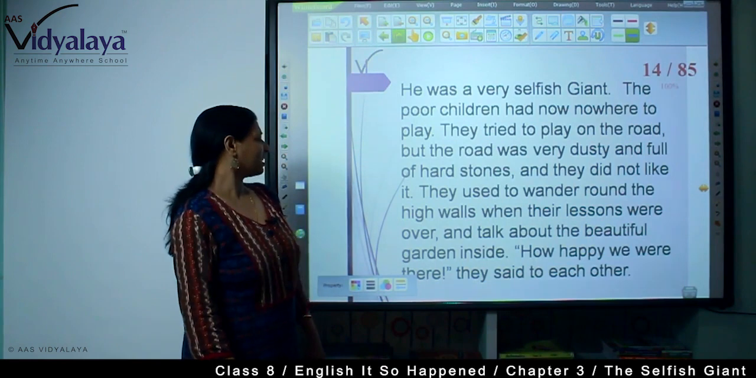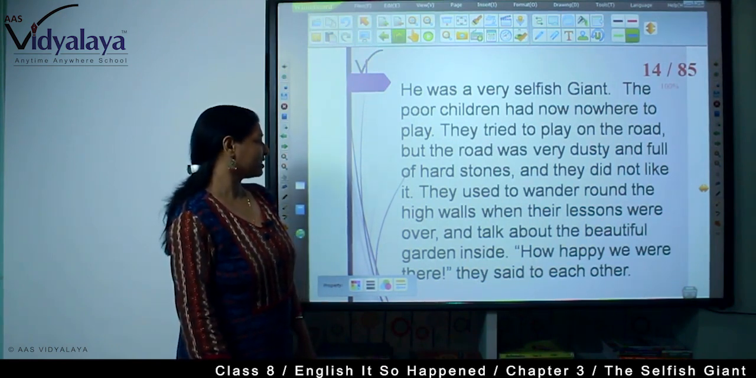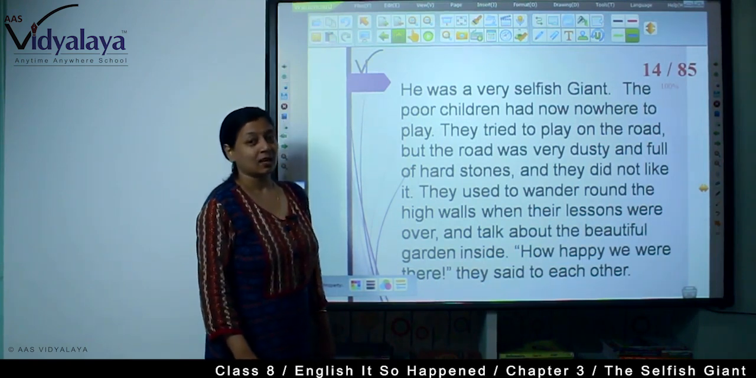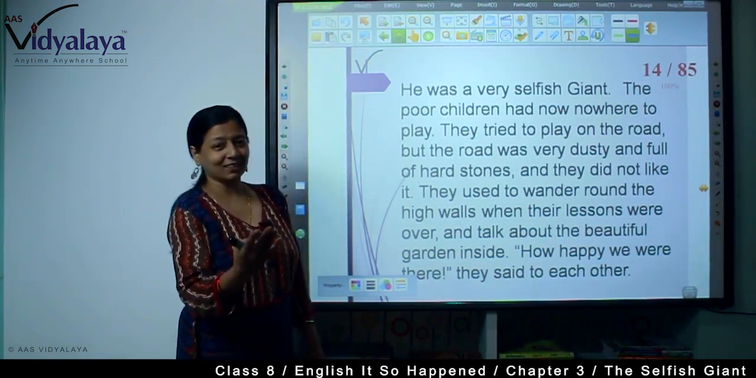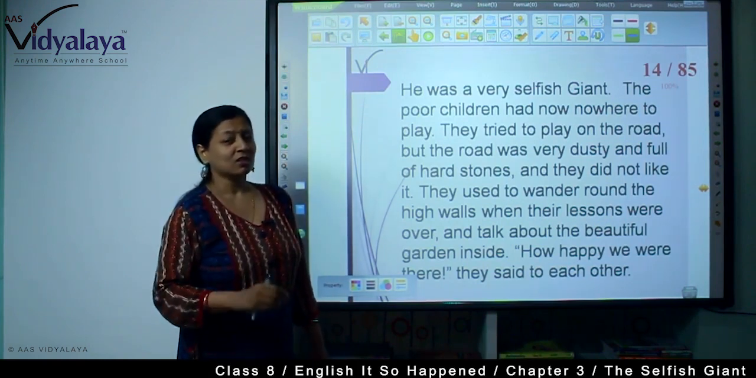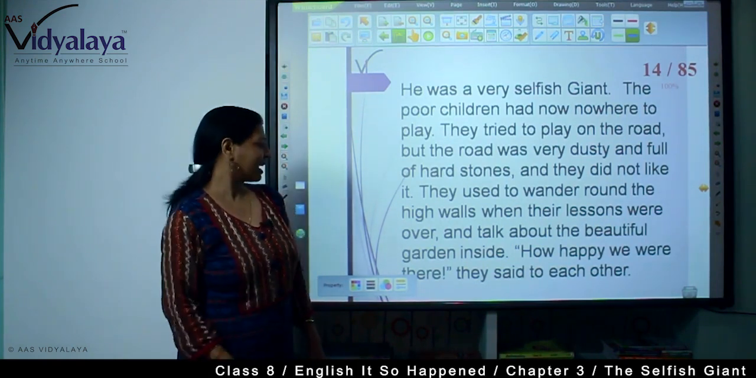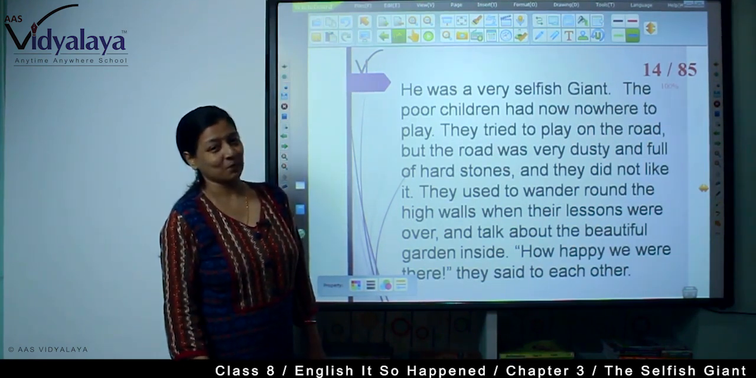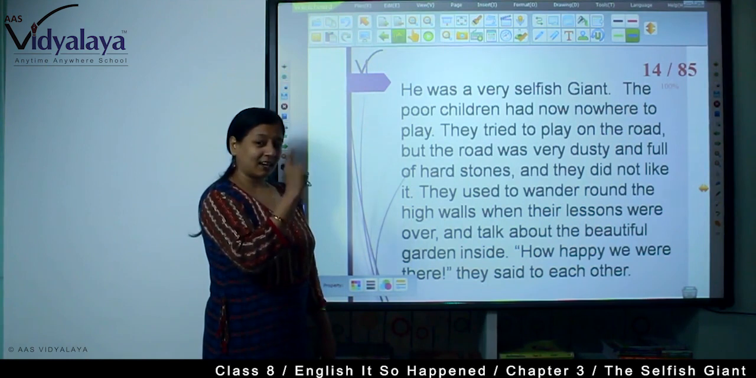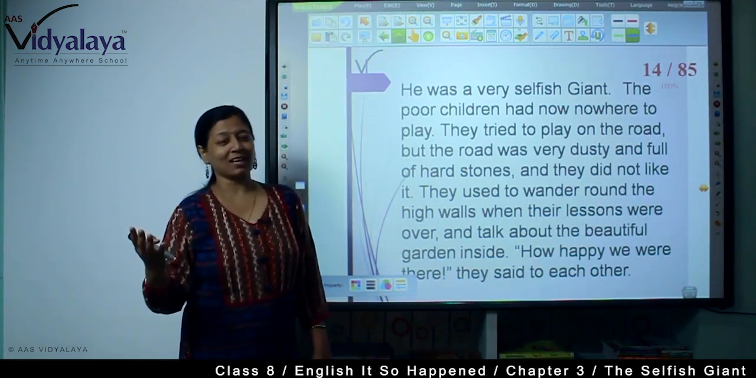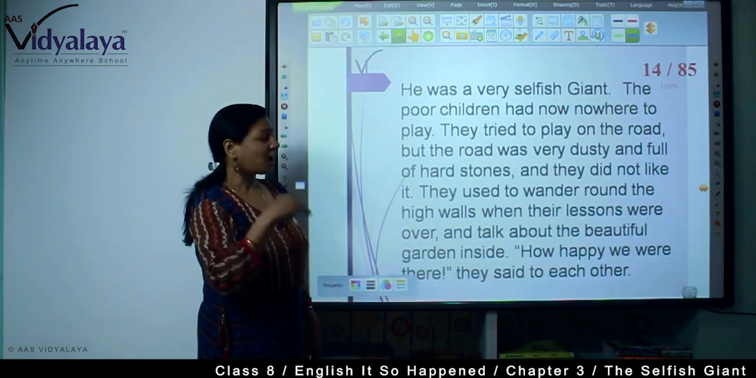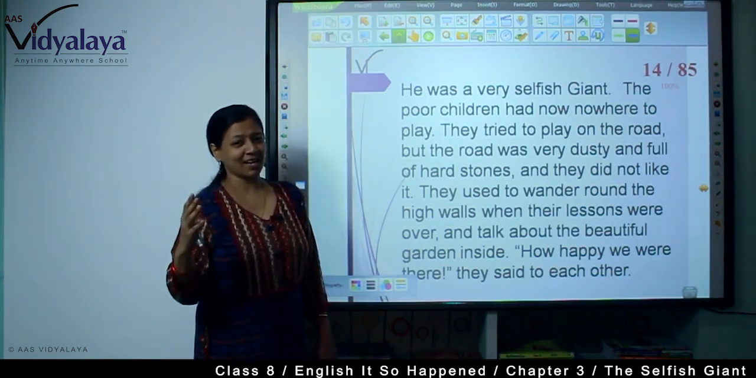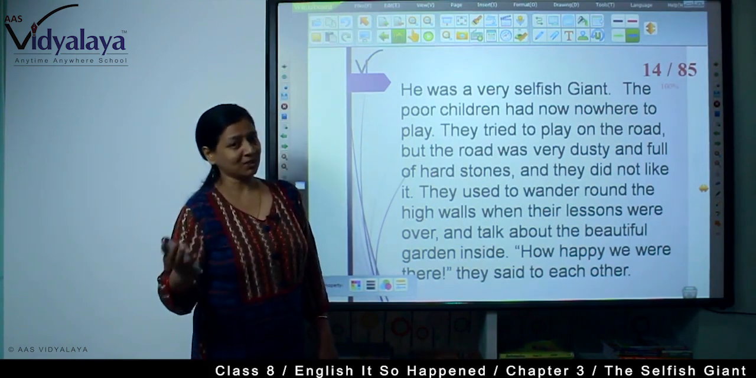They used to wander around the high walls when their lessons were over and talk about the beautiful garden inside, because they couldn't see even the garden now. There was a huge wall, so they always used to talk about that. "How happy we were there," they said to each other. See, earlier they used to say how happy we are here. Now they are saying how happy we were there, because now the circumstances have changed.